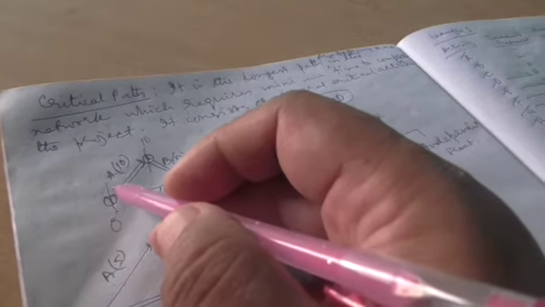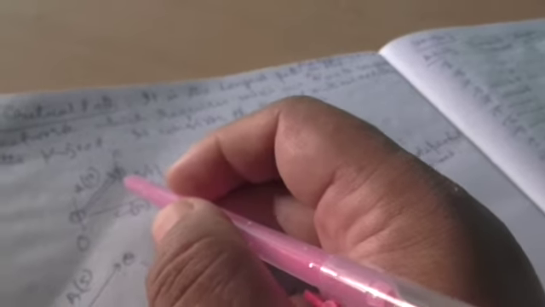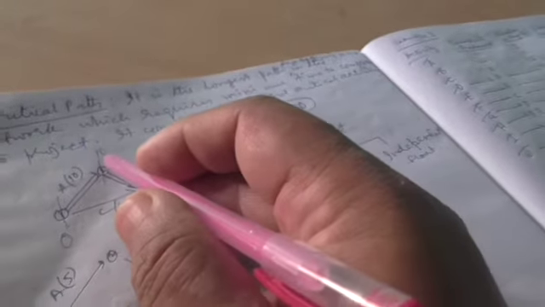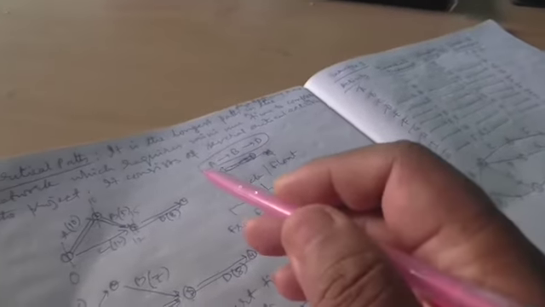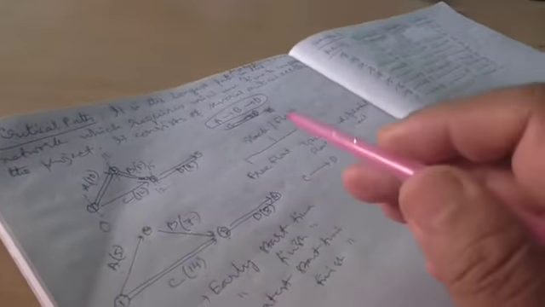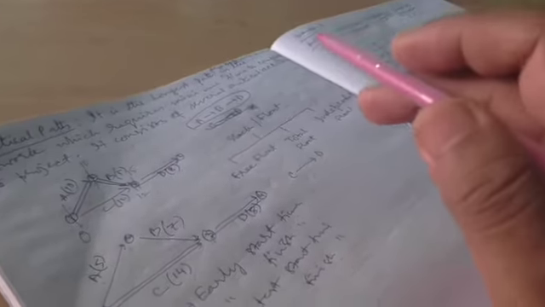For activity A also the early start time is 0 units. For activity B, the early start time is 10 units. Earliest means the earliest time at which the activity can start. It cannot start before that particular time. And latest start time is the latest time after which it cannot start, so that the delay can happen.